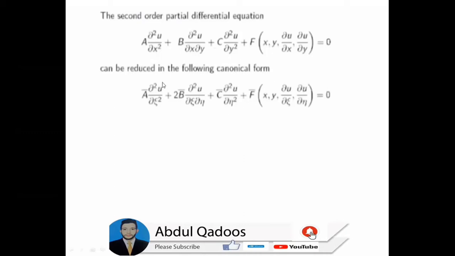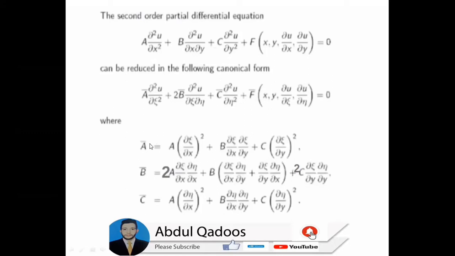Here x and y are converted into xi and eta. So here a prime will be equal to a into partial xi over partial x whole square plus b partial xi over partial x partial xi over partial y plus c into partial xi over partial y whole square, and the same for b and c. This gives us the relation between x, y and xi, eta coordinates.